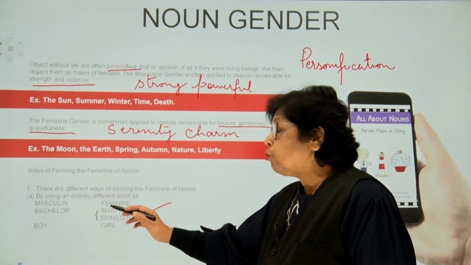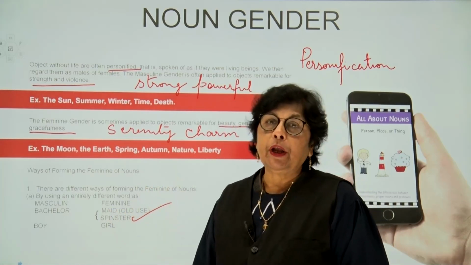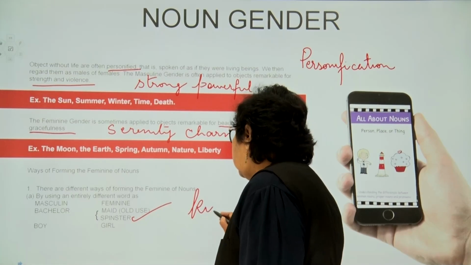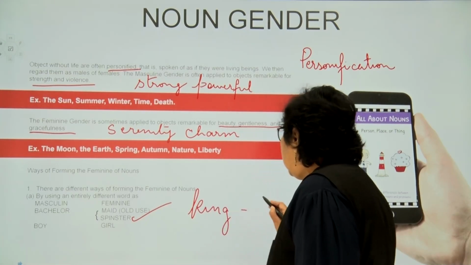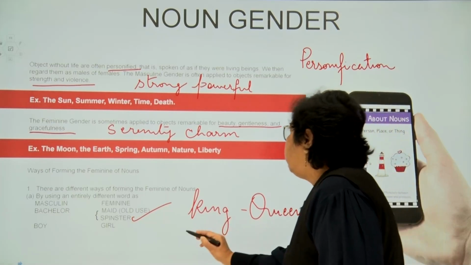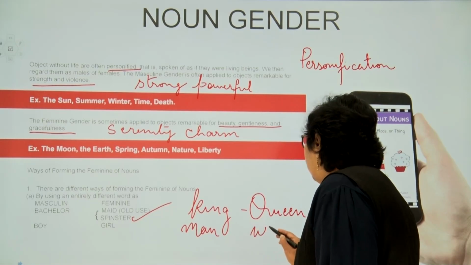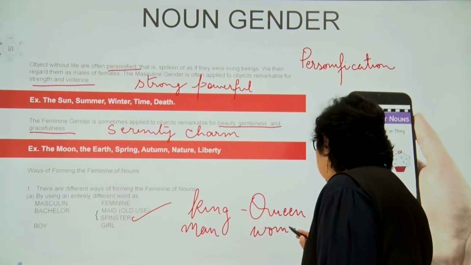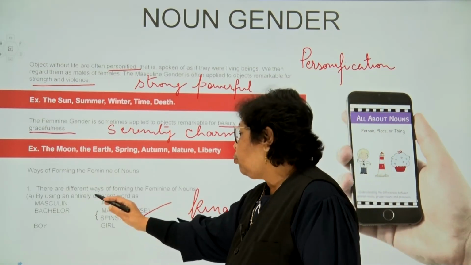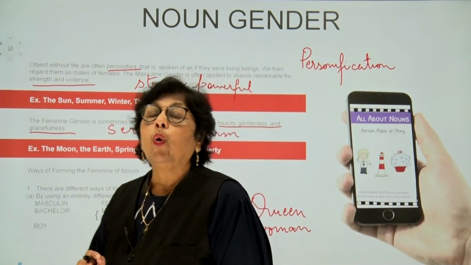Now, the next we have is a boy, the feminine of boy is girl. Similarly, children, you will have a king and the feminine of king would be queen. Okay, you have a man and the feminine of man would be woman.